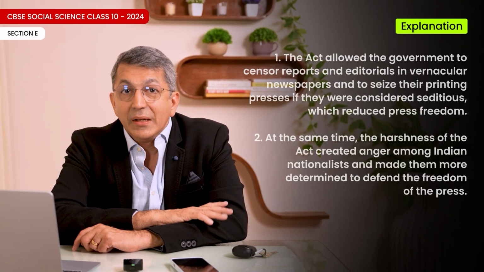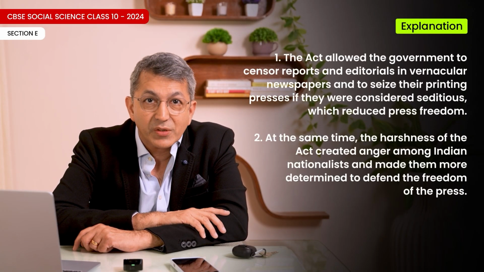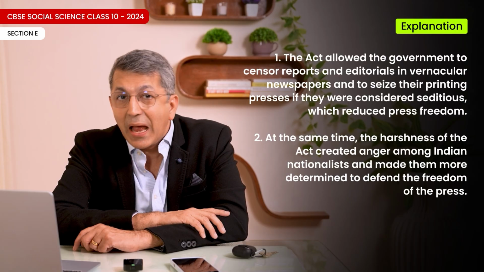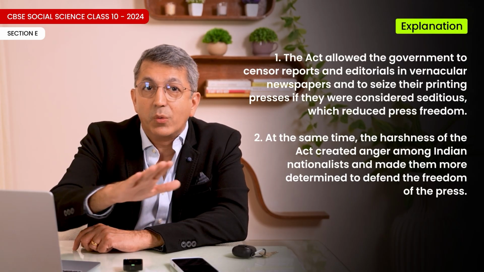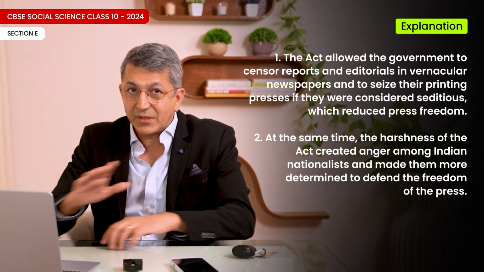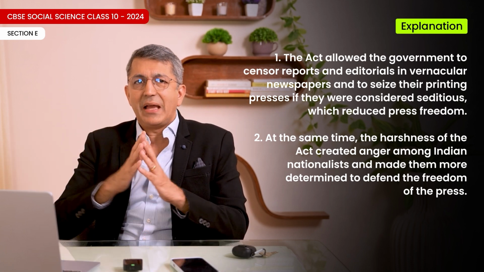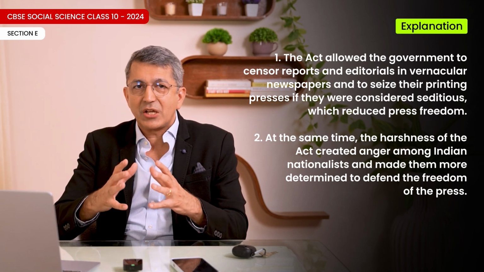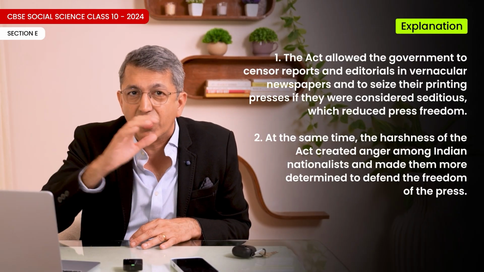Explanation 1. The Act allowed the government to censor reports and editorials in vernacular newspapers and to seize their printing presses if they were considered seditious, which reduced press freedom. At the same time, the harshness of the Act created anger among Indian nationalists and made them more determined to defend the freedom of the press. Read the given source and answer the questions that follow.